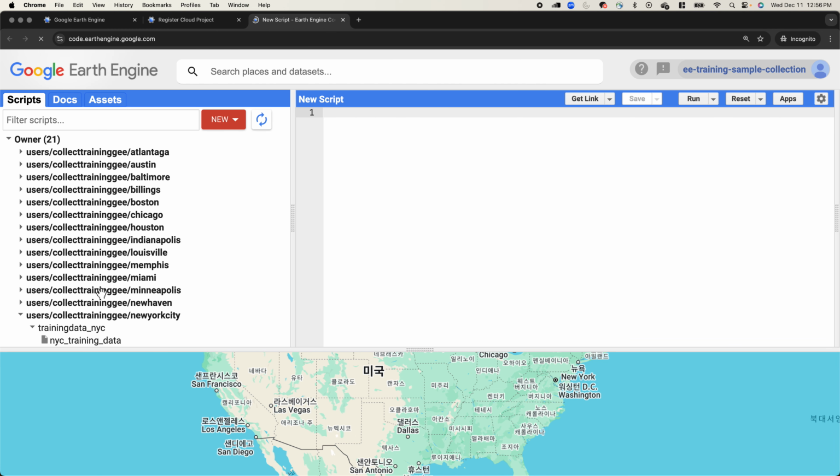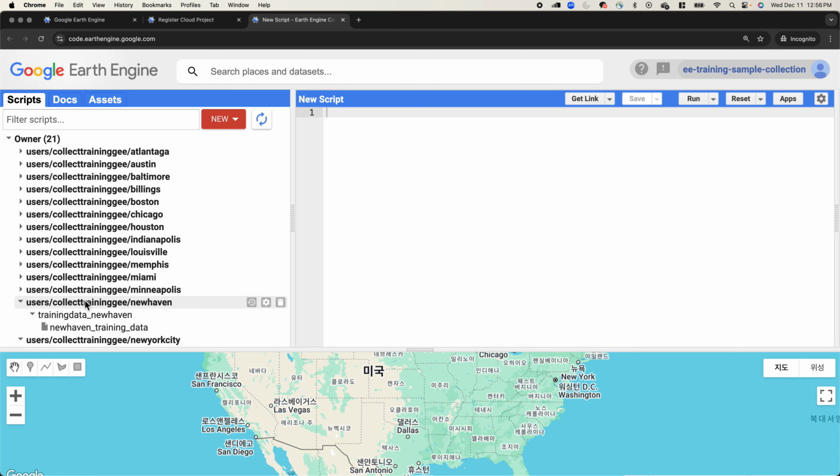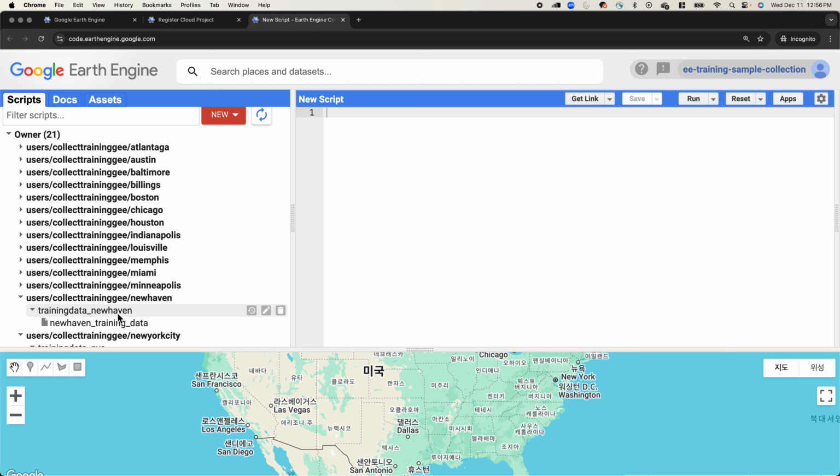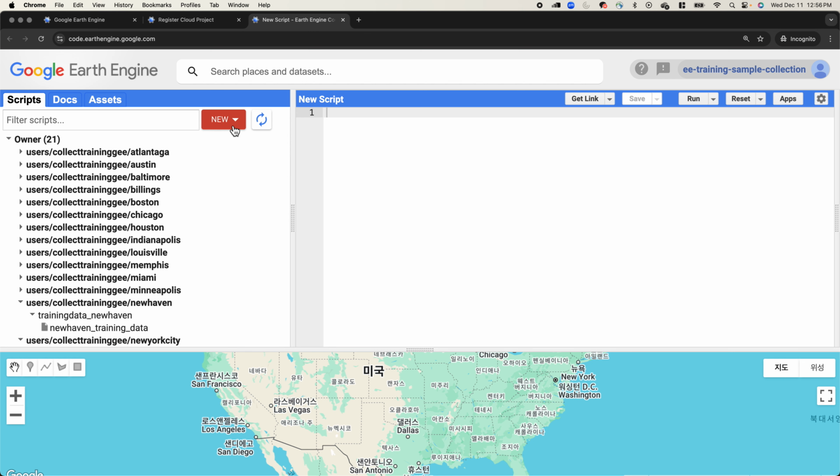Then you'll see this landing page of Google Earth Engine repository. Here, as I am interested in collecting label for New Haven, I'm going to create a new repository under this folder. So you can choose your own city of interest. I'm showing an example of New Haven. So once you know your city of interest, click New button and File.